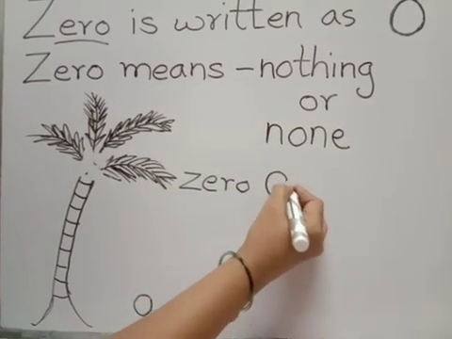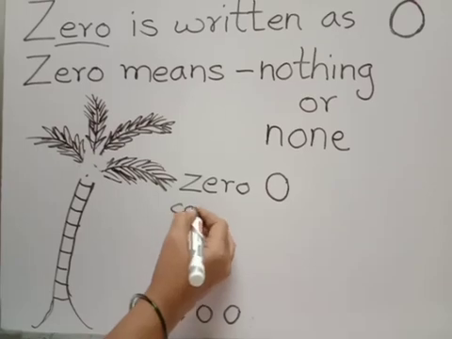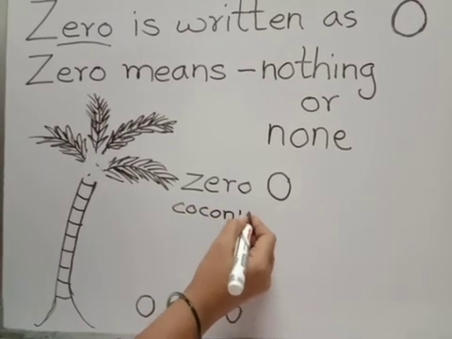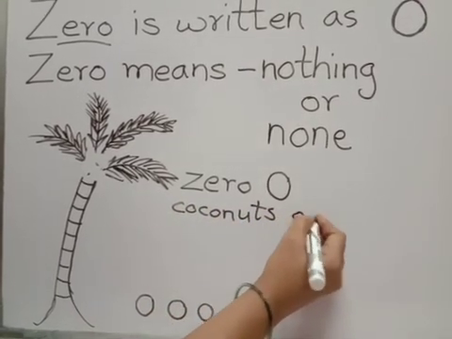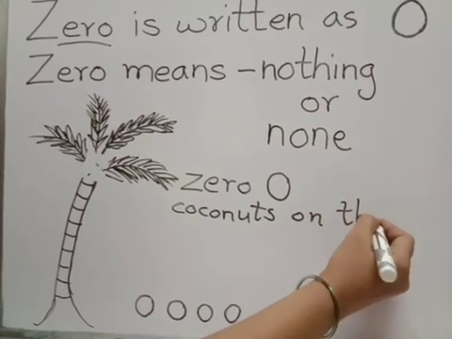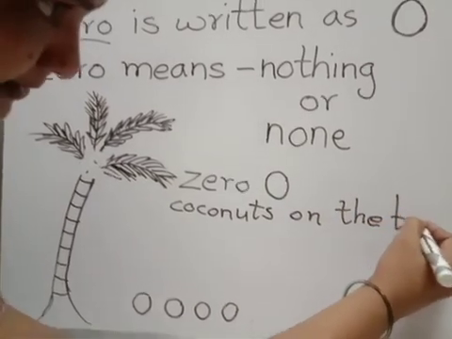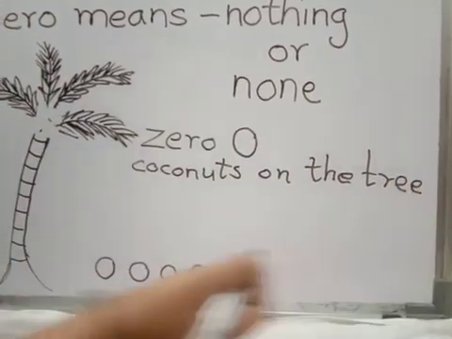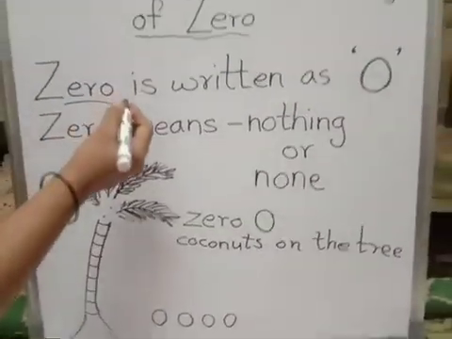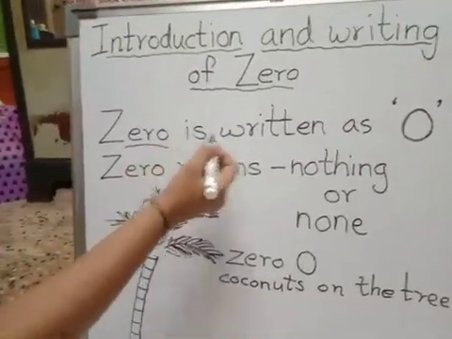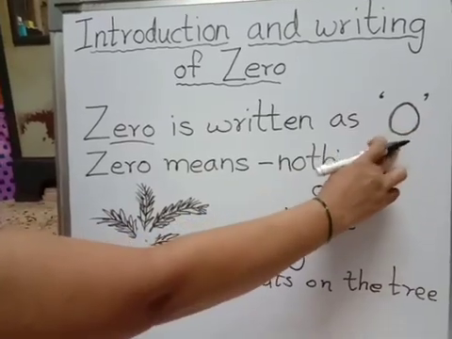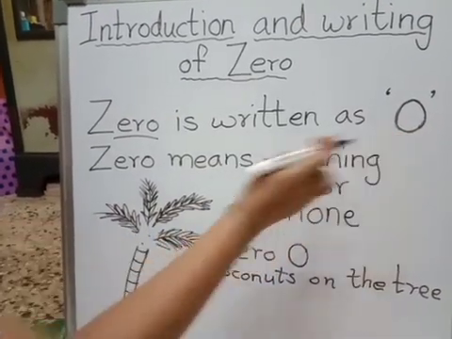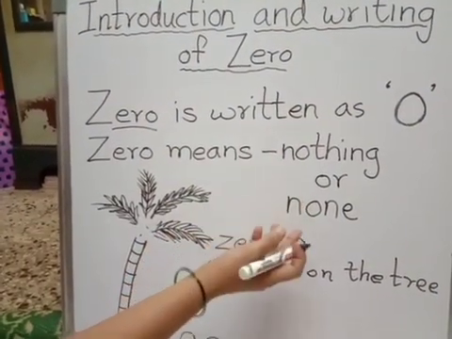Zero coconuts on the tree. Understood, children? Let us revise again. What is zero? Zero is written like this. Okay? Just see here. Zero means nothing or none.